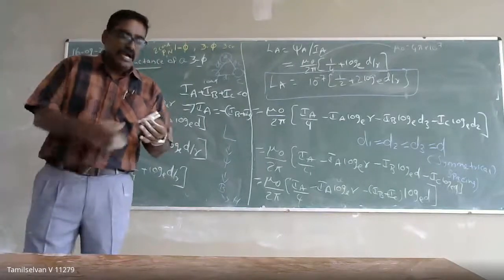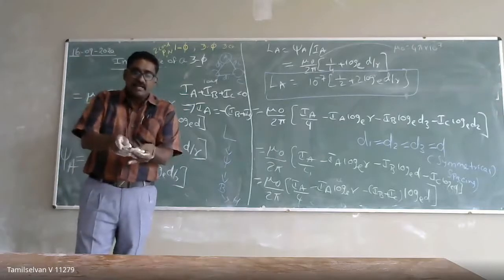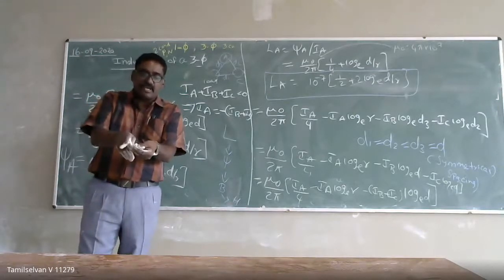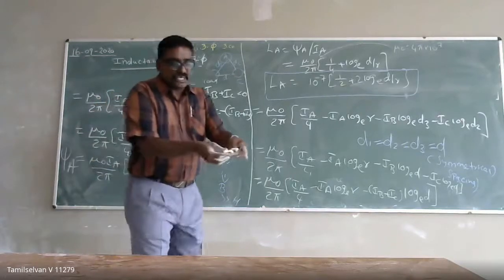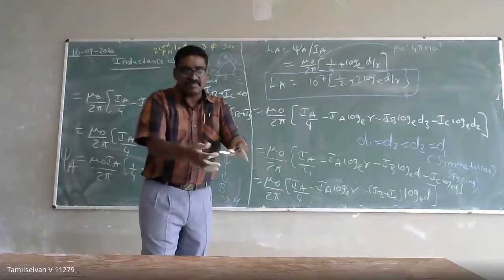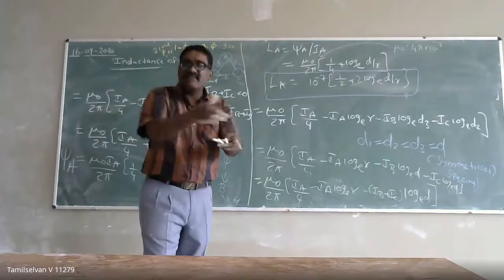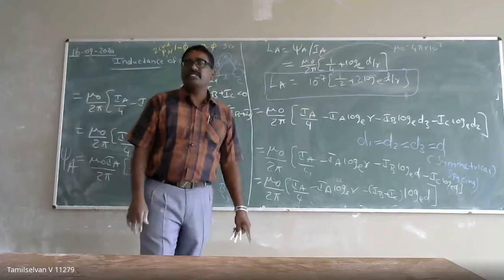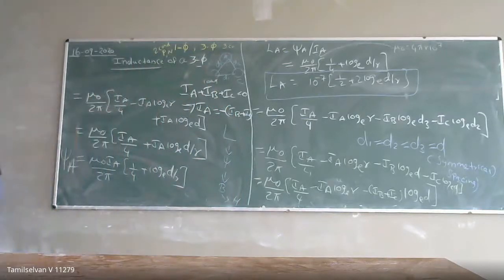If I have three conductors like this, the distance between A and B will be the same, B and C will be the same, but C and A will often not be the same. That is called unsymmetrical spacing. So now we are going to derive the inductance expression for unsymmetrical spacing.